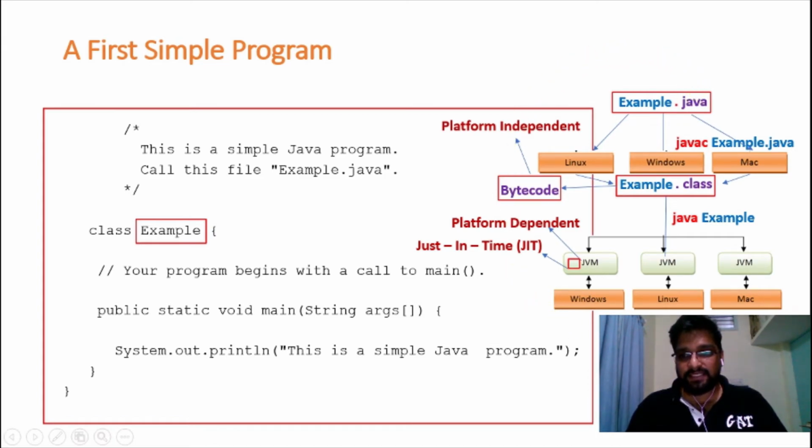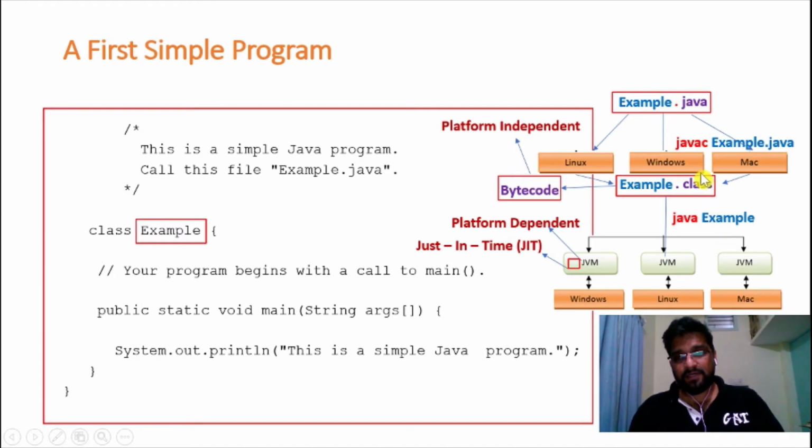Now let me summarize this block diagram, right? Now if I compile this Example.java, I'm going to get a .class file. It is nothing but bytecode. This bytecode we are going to call platform independent. Why am I calling it platform independent? Irrespective of what operating system I compile on, I'm going to get the same bytecode. So once we get this bytecode, I can run it in Windows operating system, I can run it in Linux operating system, I can run it in Mac OS.